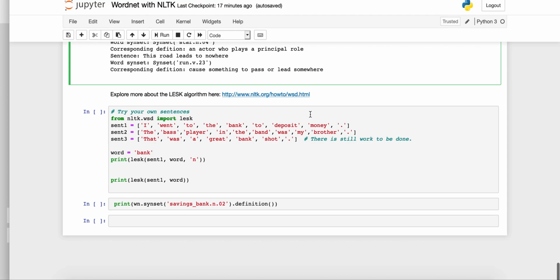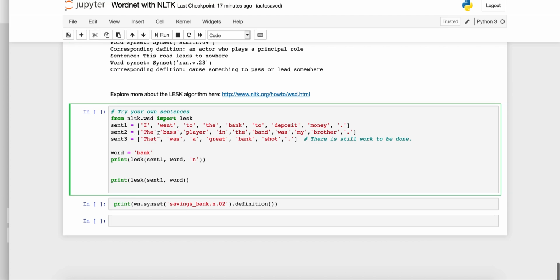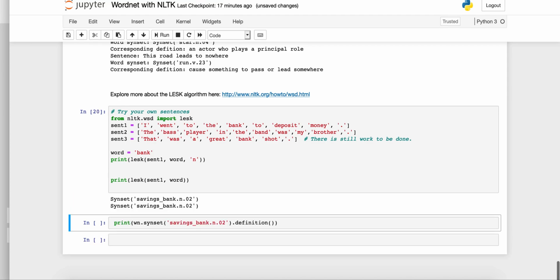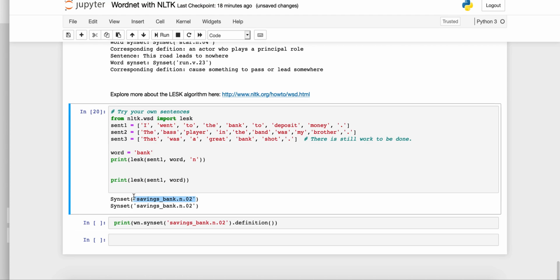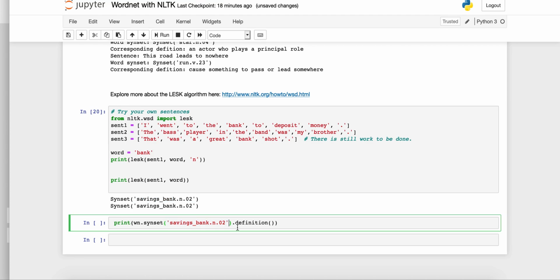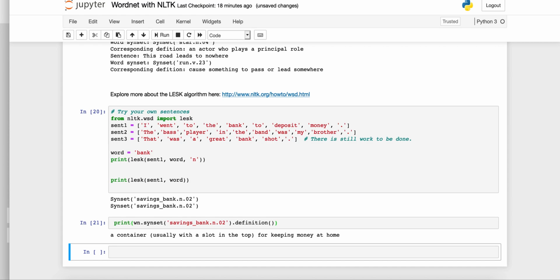And then also I've put this cell down here for you to try out your own sentences. These are tokenized, and you can use this to print the Lesk algorithm here. So sentence 1, I went to the bank to deposit money, so I want to look at bank as a noun, and you can feed this in, and you see you get the same result here. And if you want to see what the definition is, you can put this result into this code here and check the definition to make sure that it is the meaning that you intended.